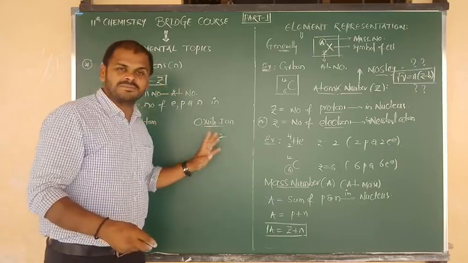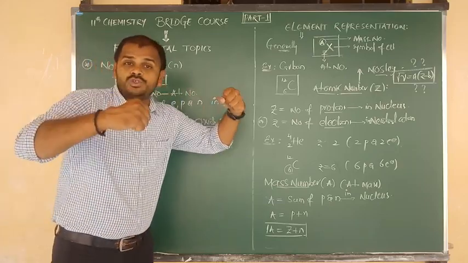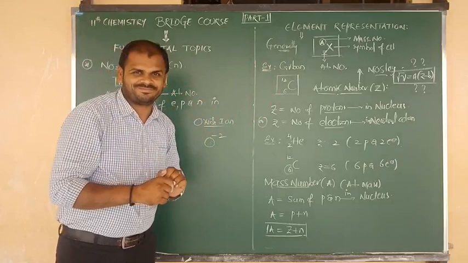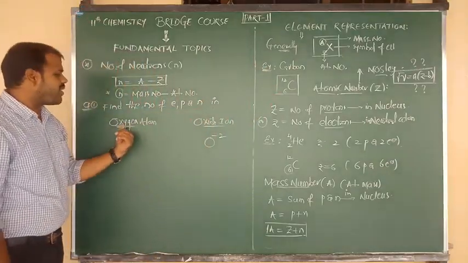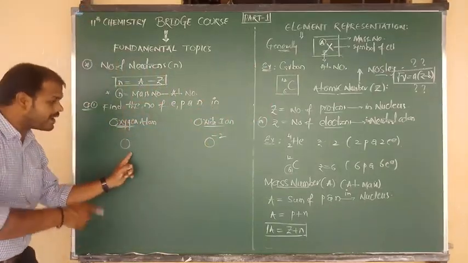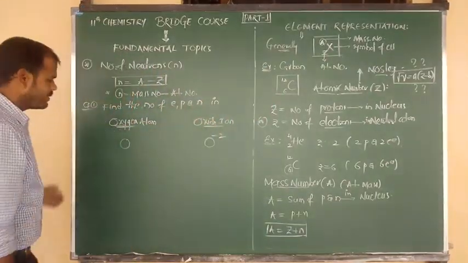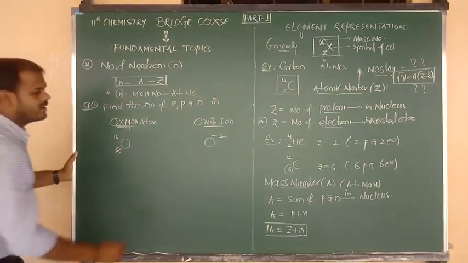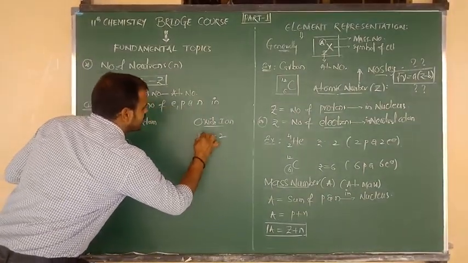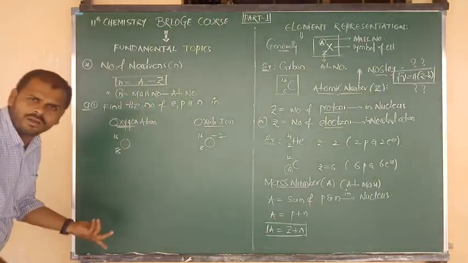It can easily accept 2 electrons and become the more stable neon configuration. So this is the formula of the oxide ion, and this is the oxygen atom. One is a neutral atom, the other is the ionic form. Oxygen atomic number is 8, mass number is 16. That we have to write commonly.